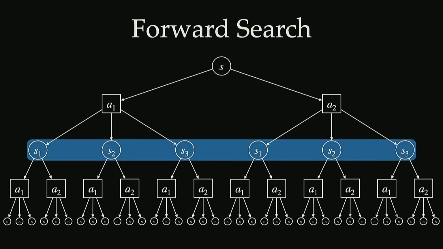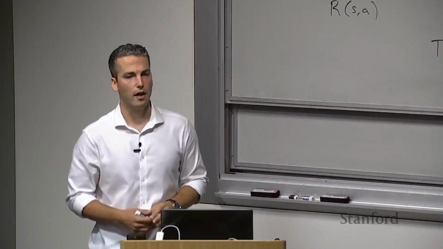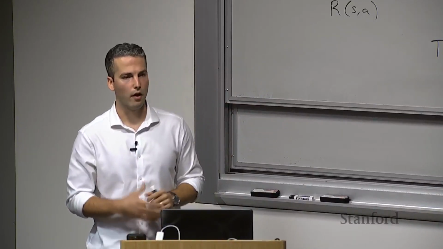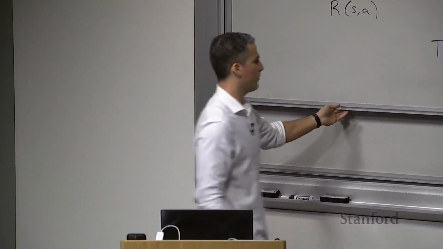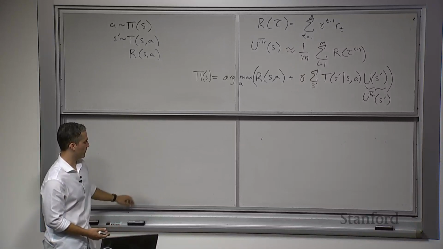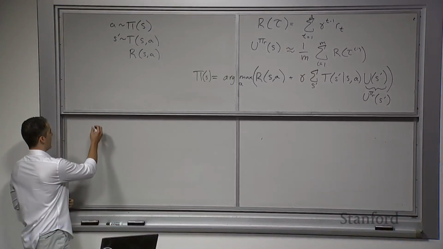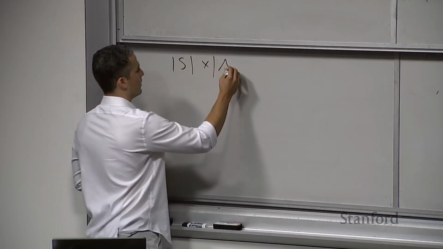So that's depth 1, and then depth 2 would be at the bottom here, doing that next level of branching. And so we're going to be talking about the computational complexity of these algorithms. For forward search, we're going to look first at the branching factor, which is the size of the state space times the size of the action space.